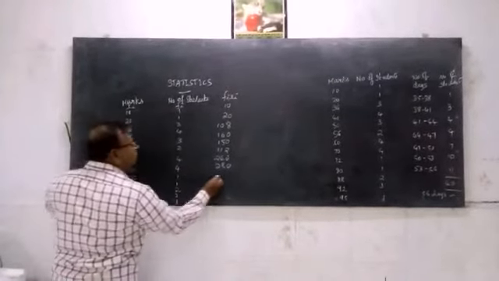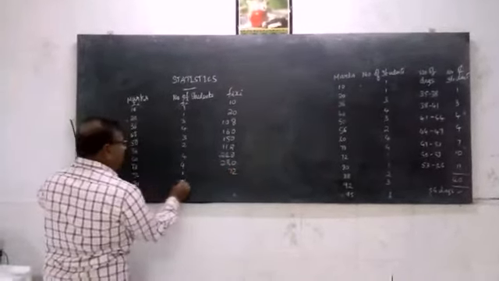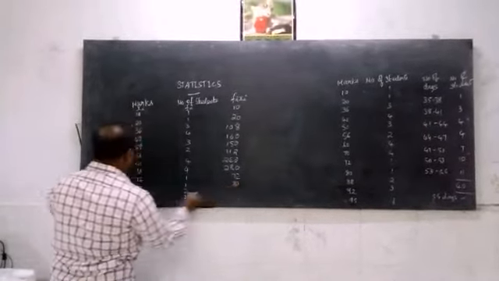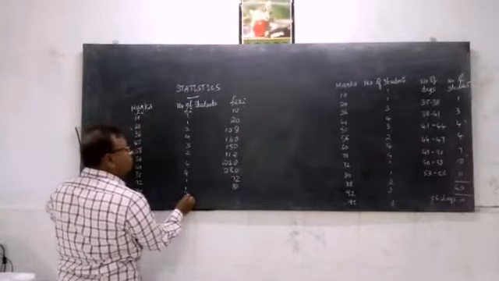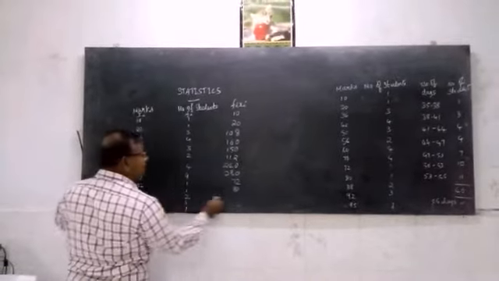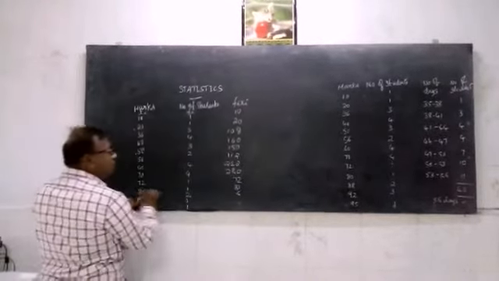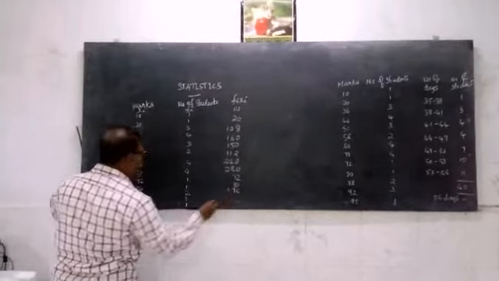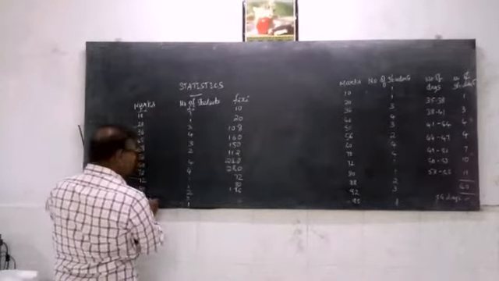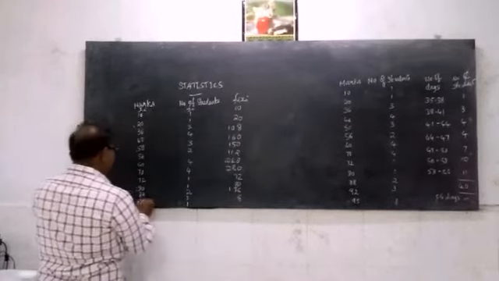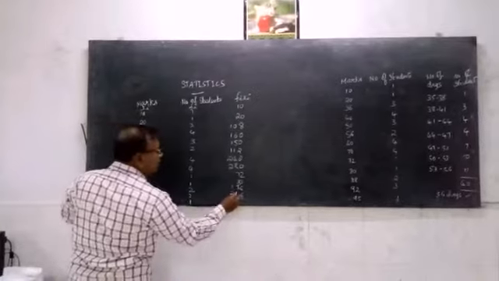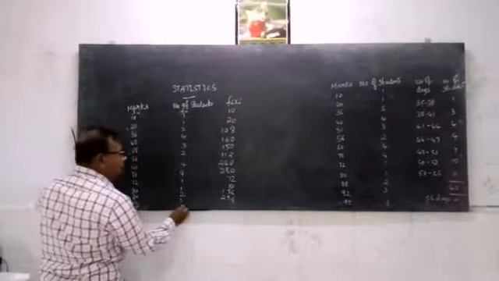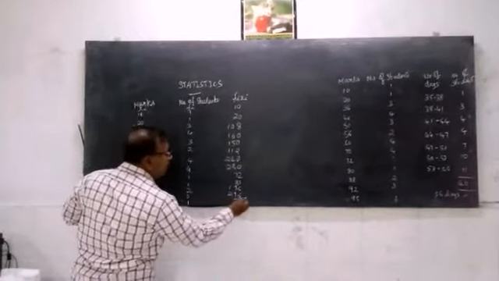Likewise 72 into 1 is 72. 80 into 1 is 80. Then 88 into 2 is 176. Then 92 into 3 is 276. Then again 95 into 1 is 95.